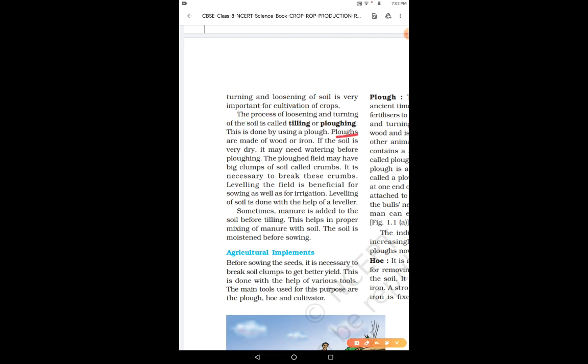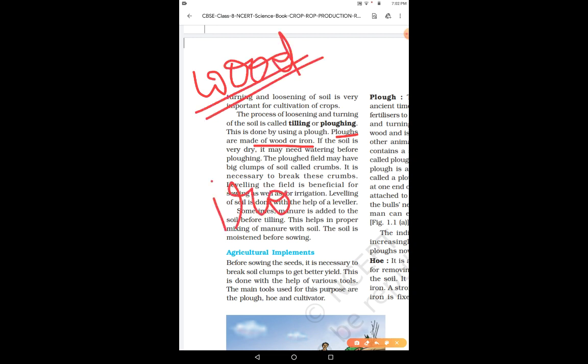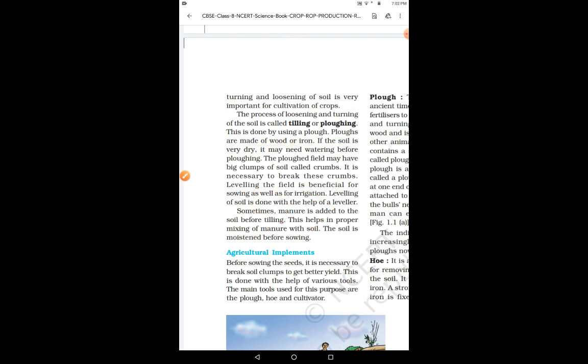Okay, plows are now made up of wood or iron also. Fine. In the ancient time it was made up of wood, but nowadays iron plows are also available. Before turning or loosening, if the soil is very dry, it may need watering before the plowing. The plowed field may have big clumps of soil called crumbs, right? So now before tilling or plowing, if the soil is very much dry, it needs to be watered, right?